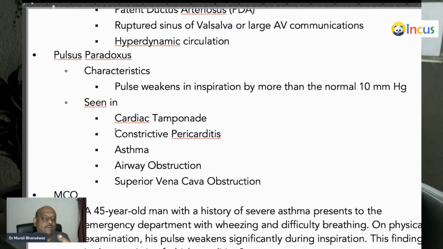The expiratory pulse pressure will be up to 10 mm more than the inspiration. But if the difference between the expiratory pulse, which is strong, and the inspiratory pulse, which is weak, is more than 10, children, what happens? The pulse almost becomes not palpable, but still heart sounds are there. That is the reason it is called paradoxus.